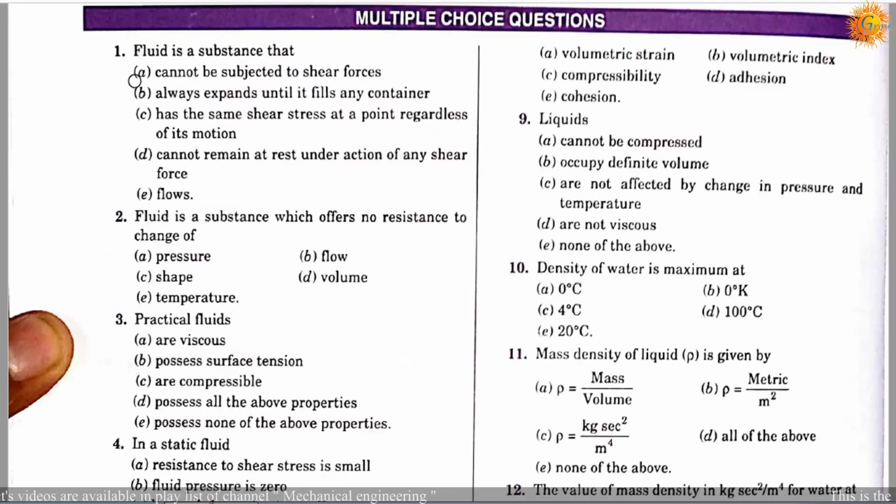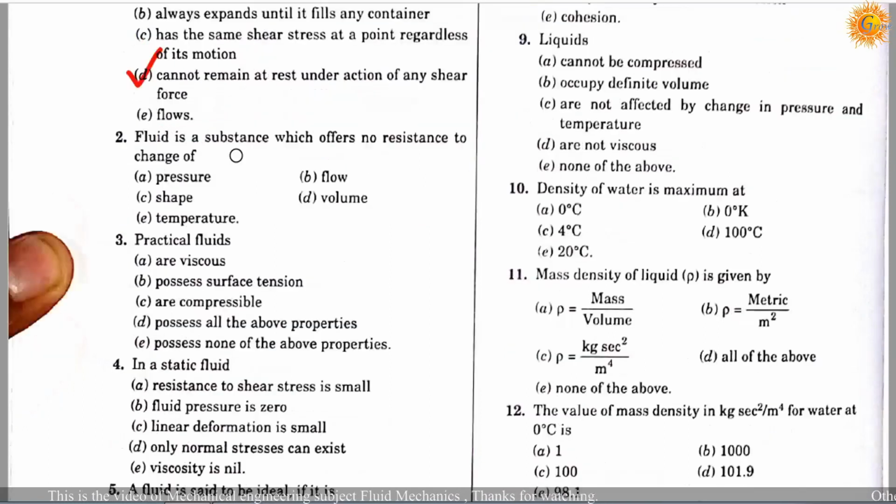Thanks. Question number 1. Fluid is a substance that: option A, cannot be subjected to shear force; option B, always expands until it fills any container; option C, has the same shear stress at a point regardless of its motion; option D, cannot remain at rest under action of any shear force; option E, flows. So the correct answer is D. Fluid is a substance that cannot remain at rest under action of any shear force.